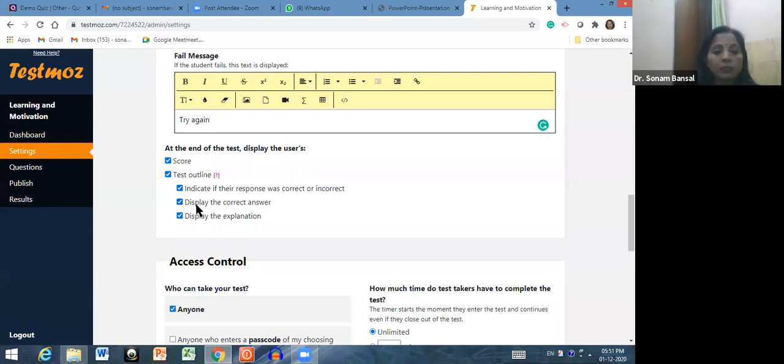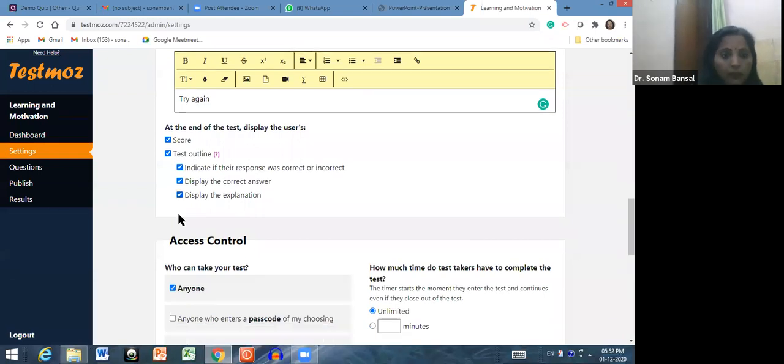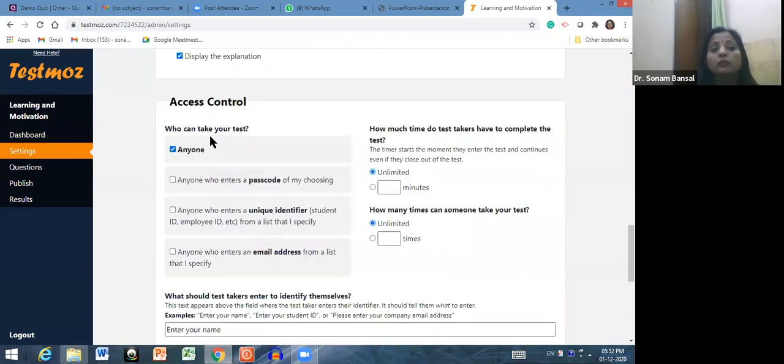If you want to display the correct answer, then again you have to click here and display the explanation. In that question, if you have done any question wrong and if you want the information to be displayed, then you have to click that. Right. And access controls.